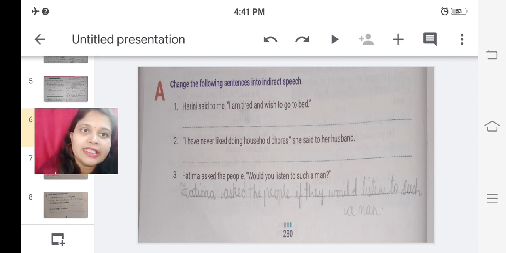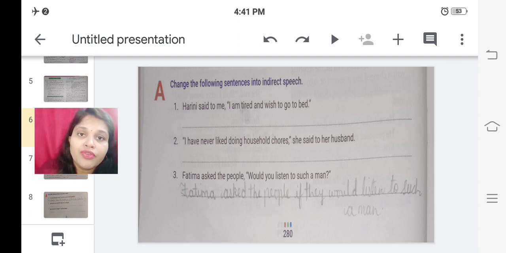Change the following sentences into indirect speech. Third one, Fatima asked the people, would you listen to such a man? So Fatima, see how I have done this. Fatima asked the people, or instead of asked you can also write inquired. Okay, Fatima inquired the people. I have removed the inverted commas and comma after people, right?